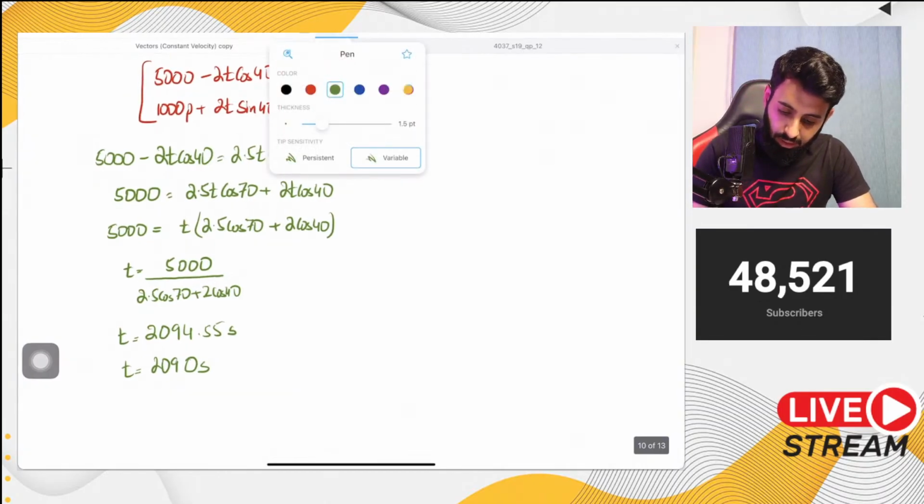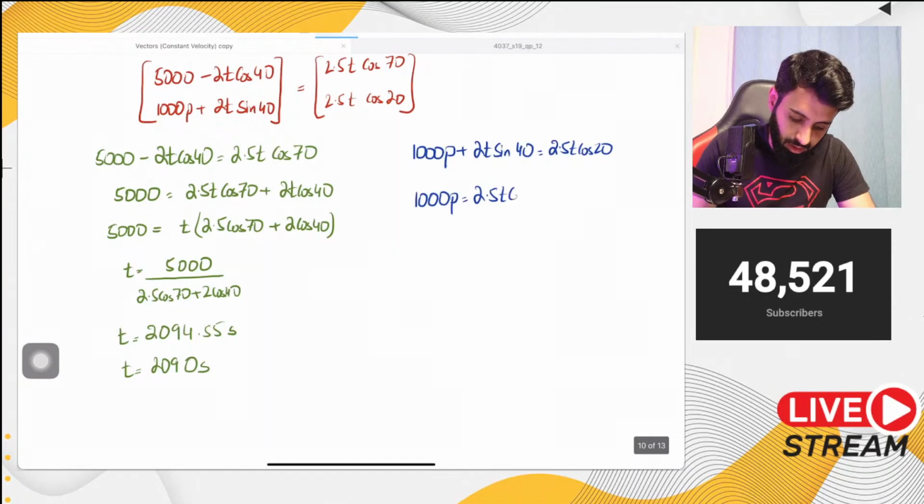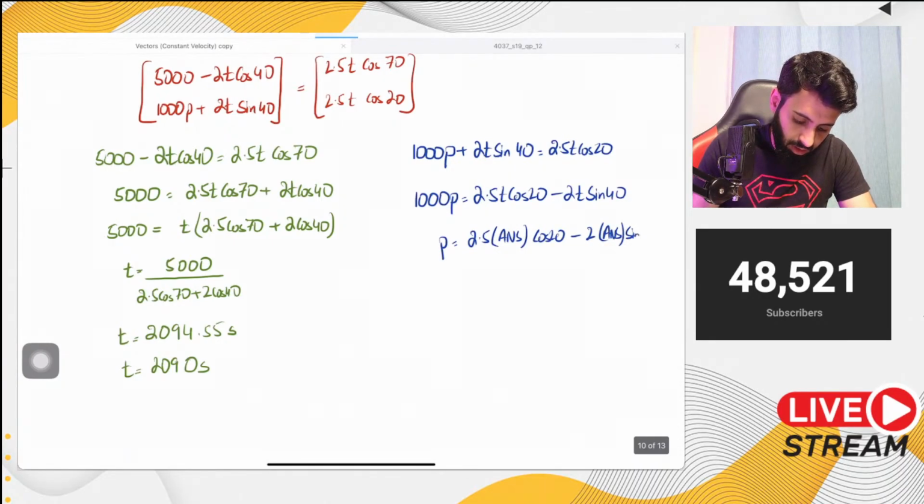So first of all, let's form an equation for p. So 1000p plus 2t sine 40 is equal to 2.5t cos 20. Okay, so let's make p the subject. So 1000p is equal to 2.5t cos 20 minus 2t sine 40, and then p is going to be equal to, now I'm going to use the answer key like I said. So 2.5 into answer into cos 20 minus 2 into answer into sine 40, divided by 1000.